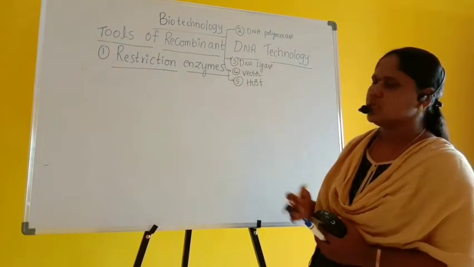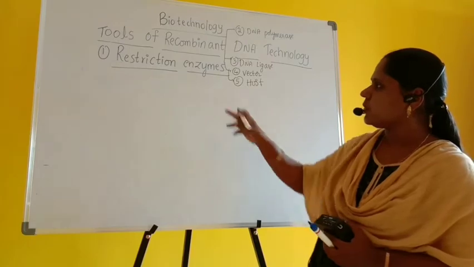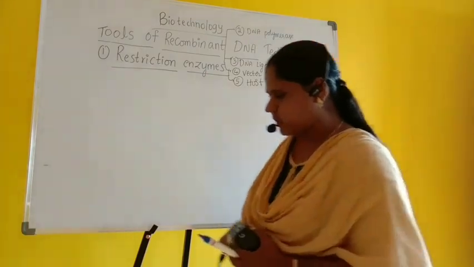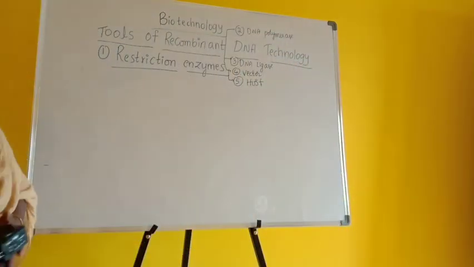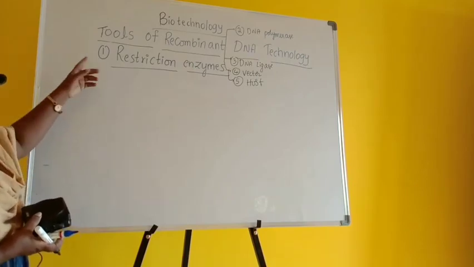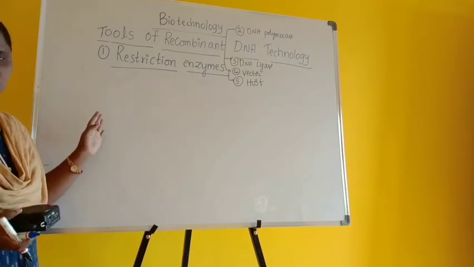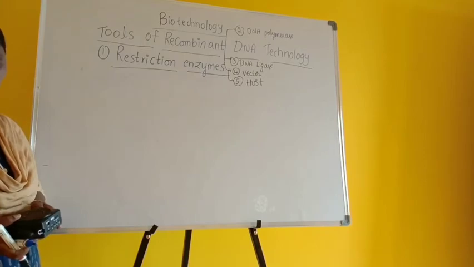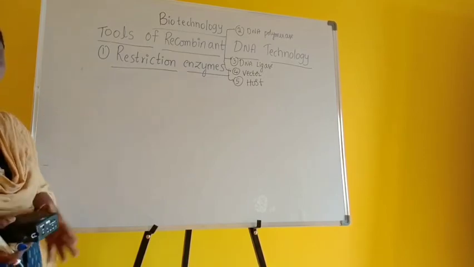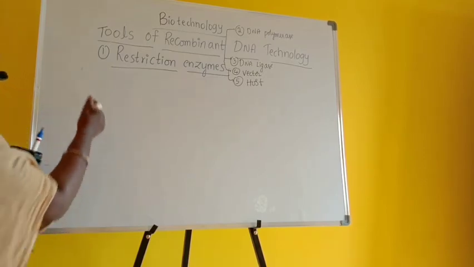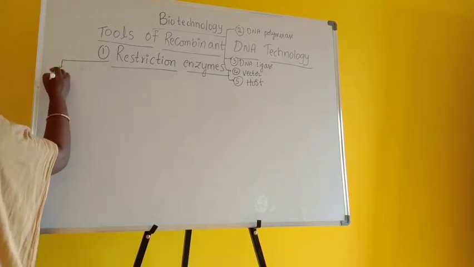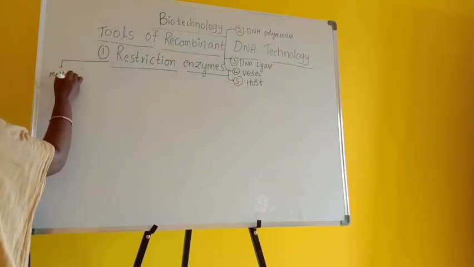Now let us discuss one by one. Let us start with the first one, restriction enzymes. We already have studied that they discovered two enzymes in the very beginning. One is methylase.